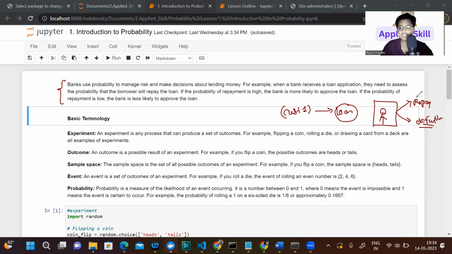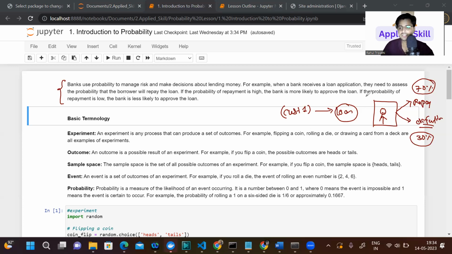So basically you have to decide it. Let's suppose I'm saying that there is a 70% chance that he will repay, that means there is a 30% chance that he is going to be a defaulter. So this is one area where we use the concept of probability. With this example, you can understand that probability is basically chances. What are the chances that he is going to default, basically?